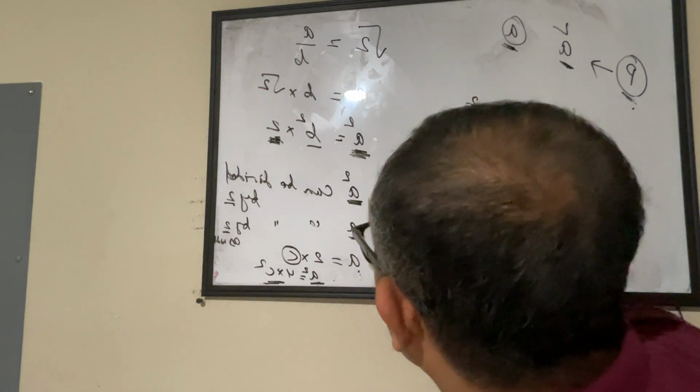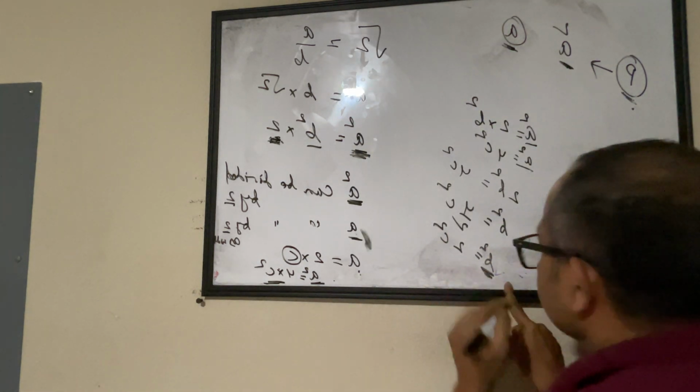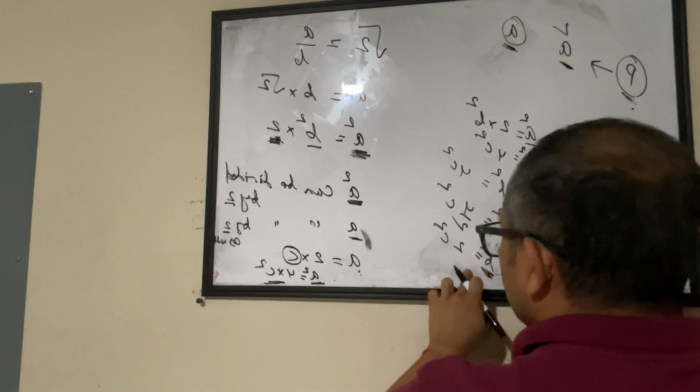Now, what do you see here? We said B equals 2C square.